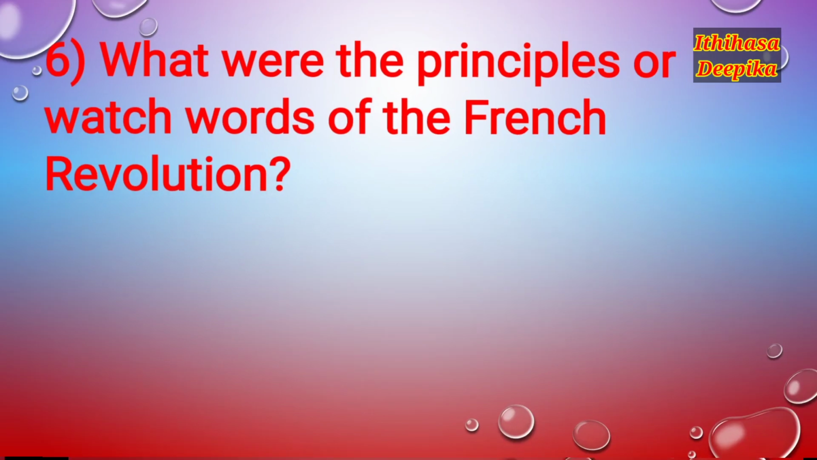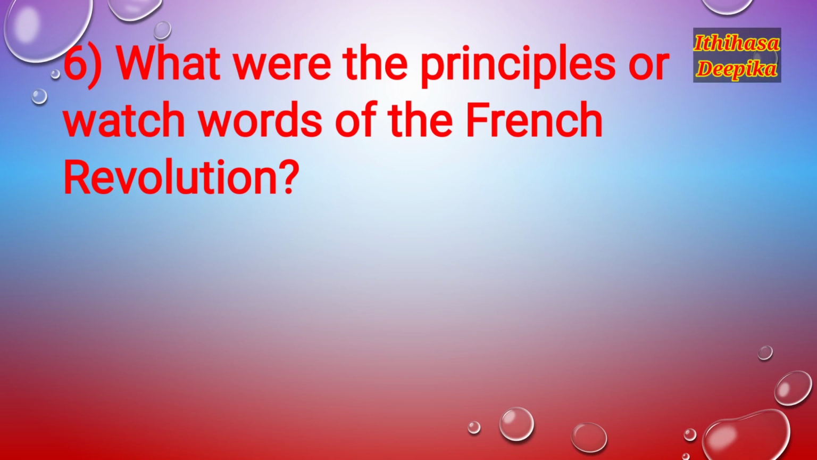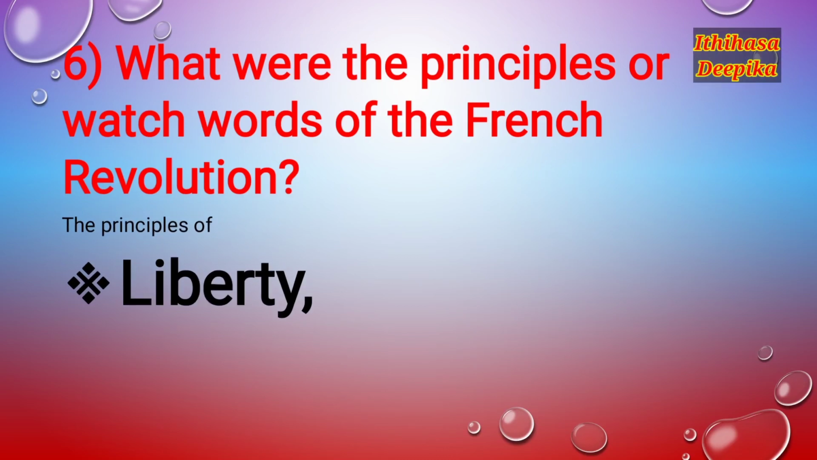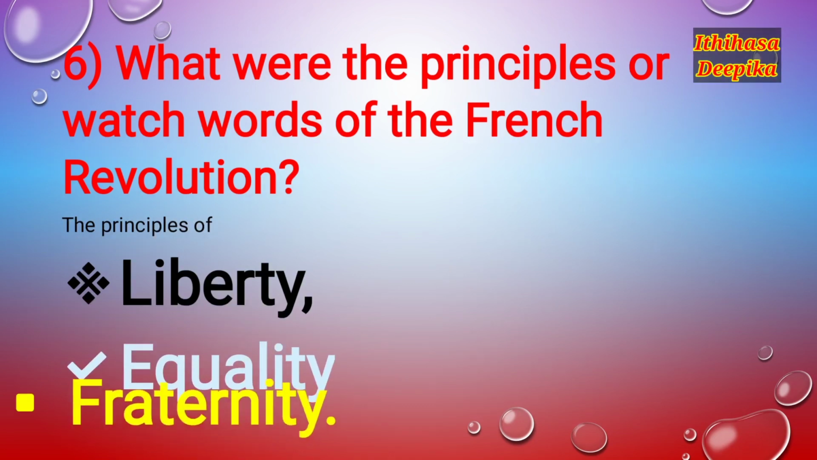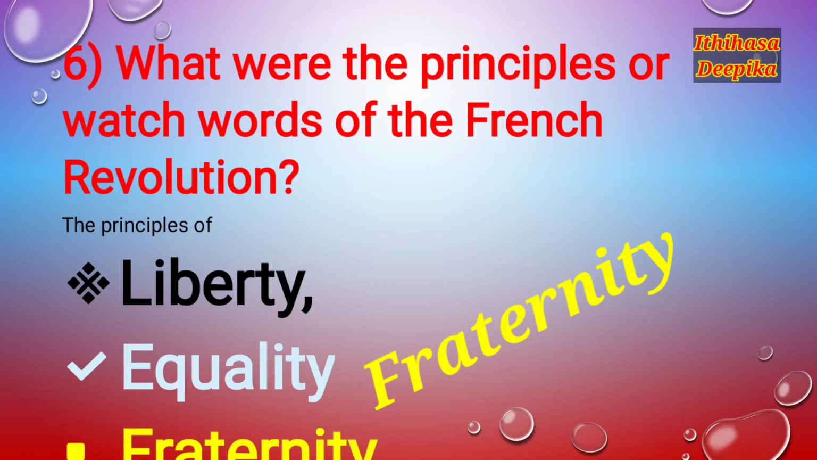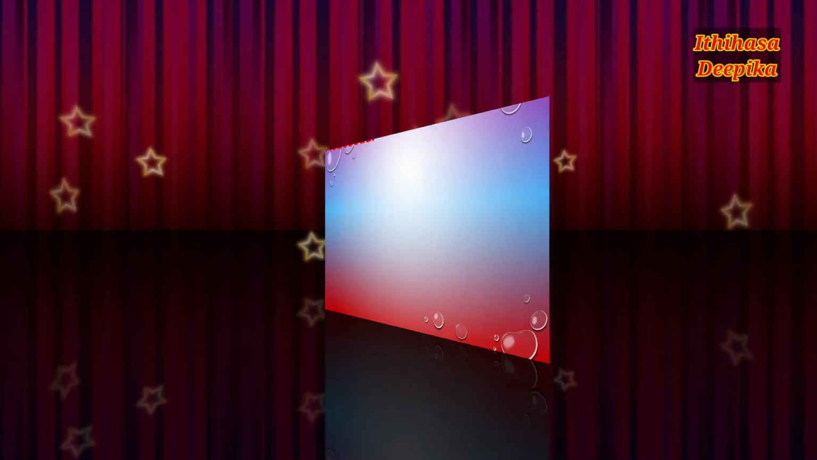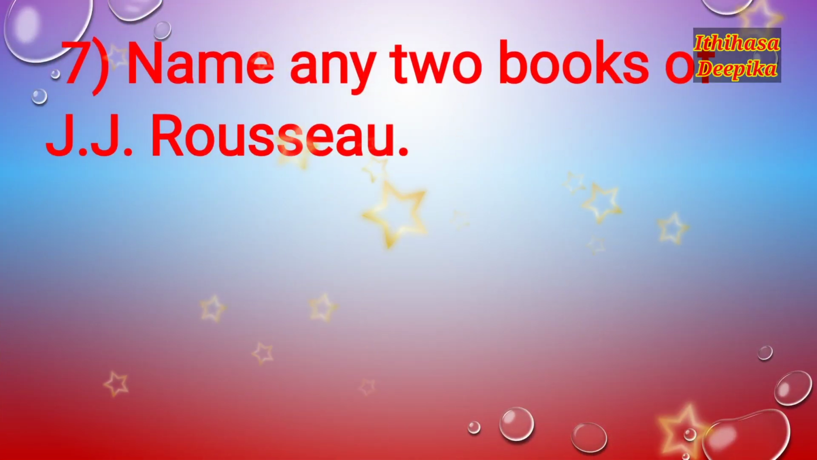Question number 6. What were the principles or watchwords of the French Revolution? The principles of the French Revolution are liberty, equality, and fraternity. Liberty, equality, and fraternity were the principles or watchwords of the French Revolution.